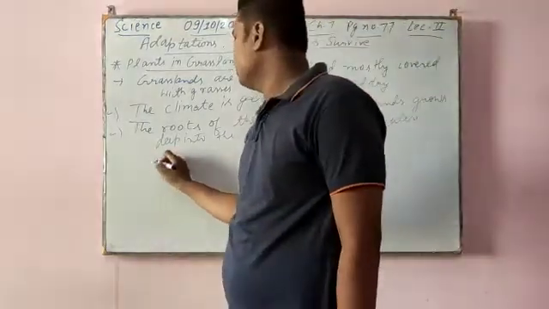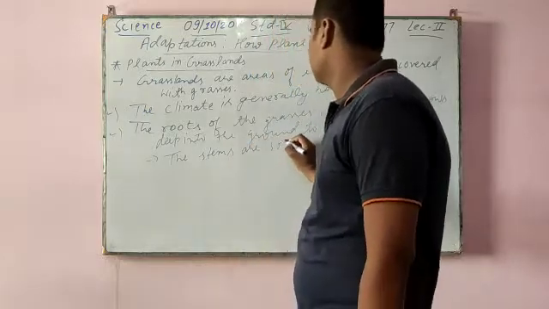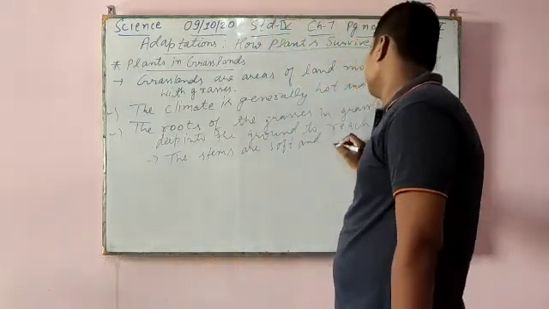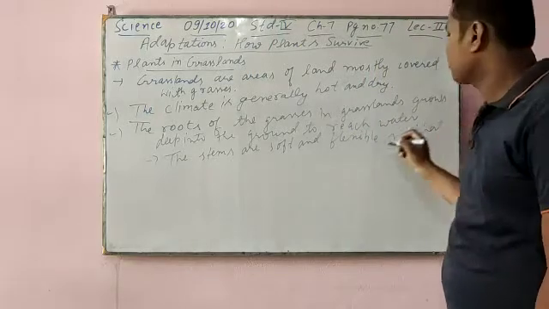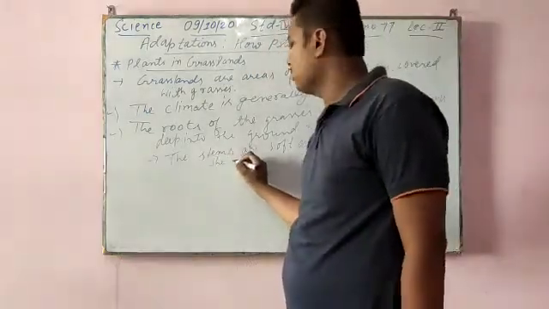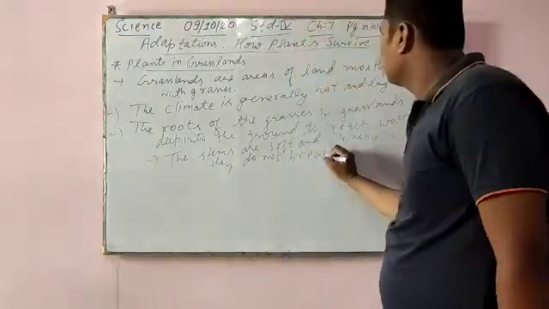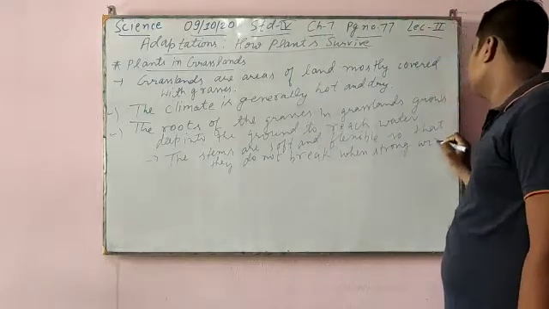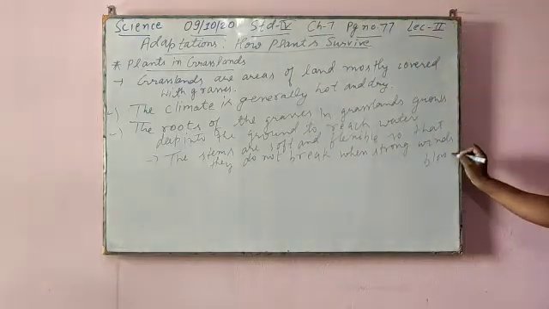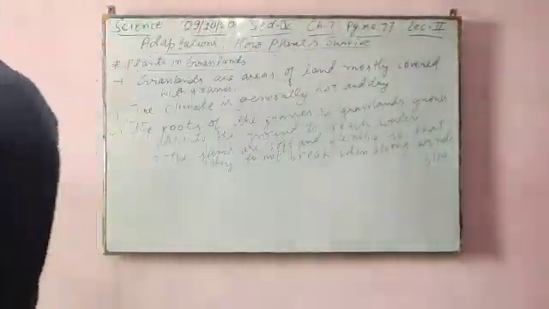Second, the stems are soft and flexible. Why? So that they do not break when strong winds blow. That's why they are soft and they are flexible.